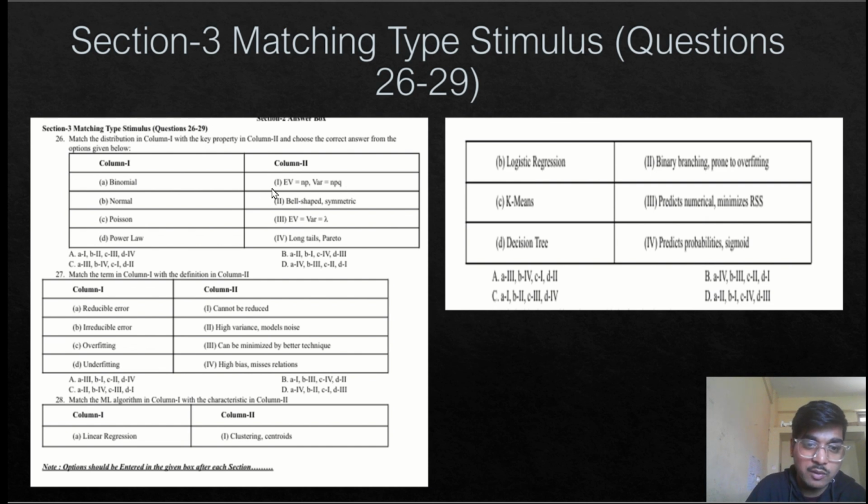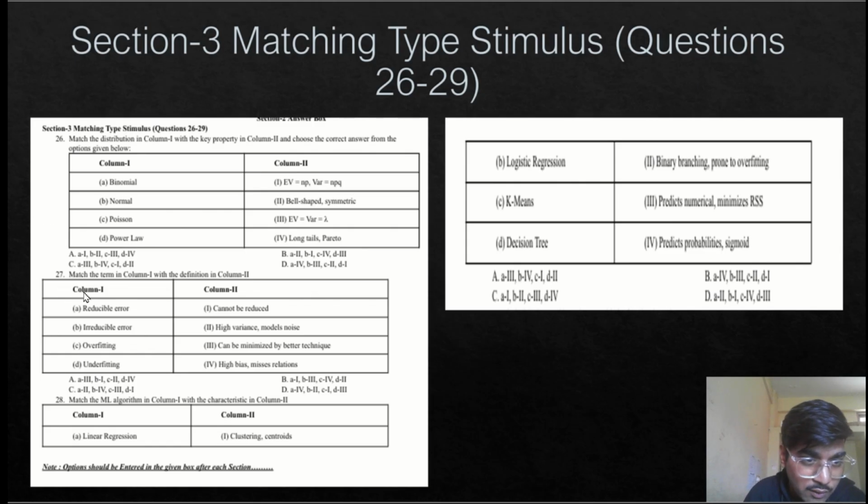Binomial has expected value and variance. So A will be matched with first, B will be matched with second. Power law always gives long tails and Pareto is based on the Pareto principle. So option A: A matches with first, B with second, C with third, and D with fourth. Option A will be correct.